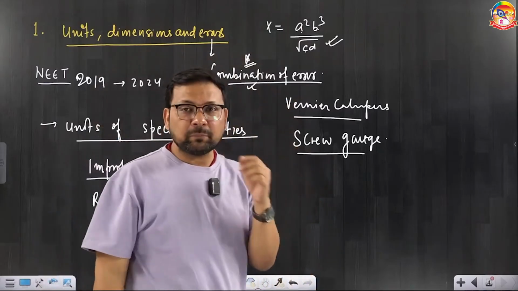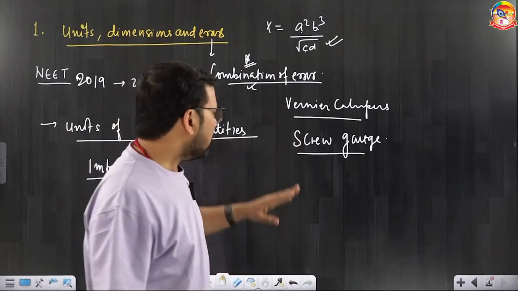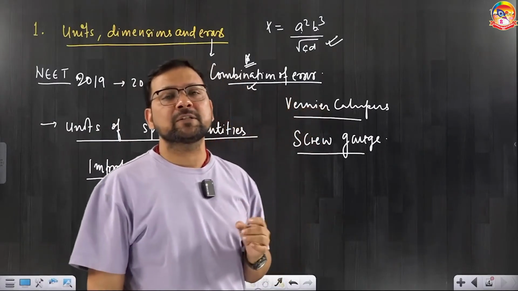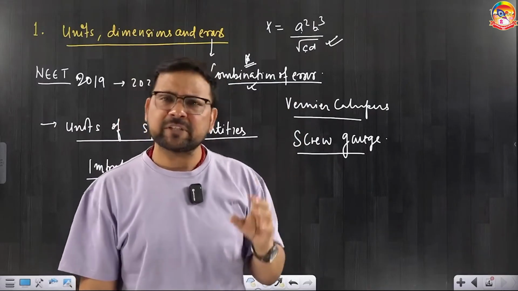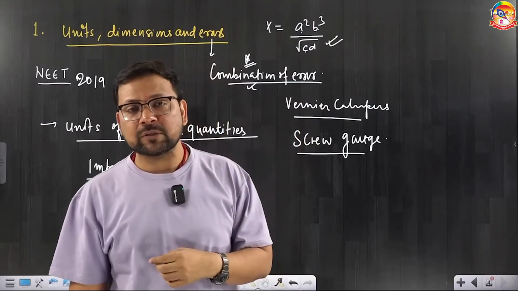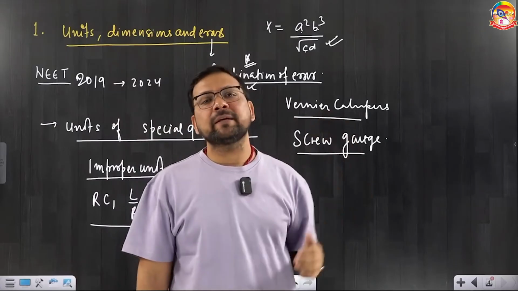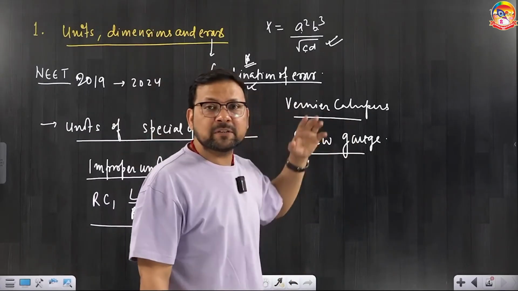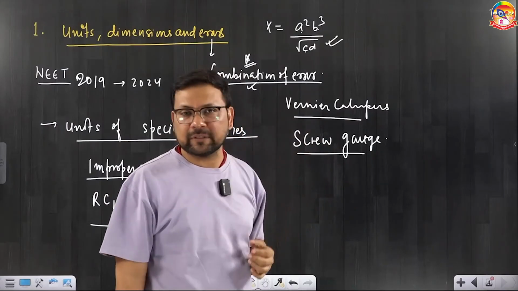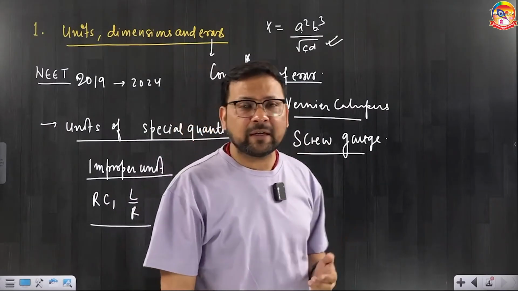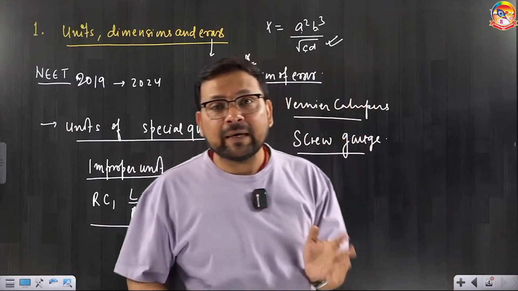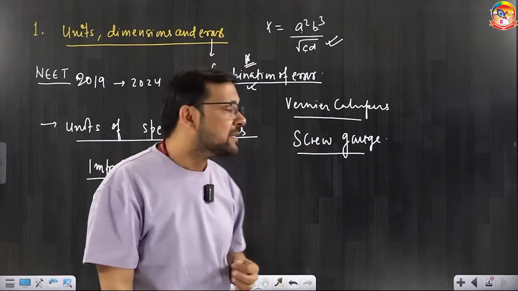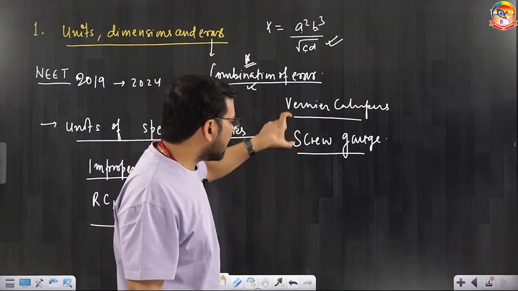Practice well. Before 2018, generally questions on vernier caliper and screw gauge were coming in JEE, especially JEE Mains, or IIT also, Advanced was also asking. Suddenly a pattern started in 2018, and these questions kept coming after that. Like in 2022, 2023, I think no questions came from that. Again from 2024, 2025 questions might come in 2025, 2026. So you have to be prepared with vernier caliper and screw gauge.